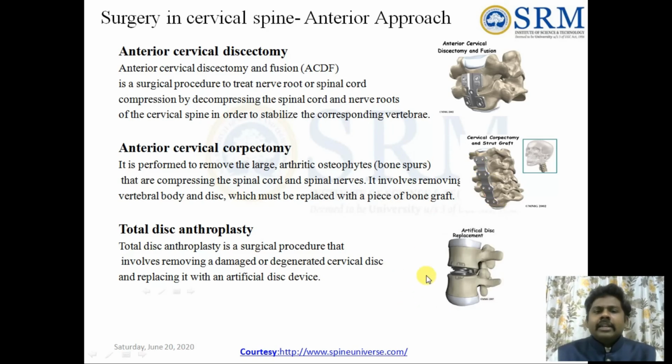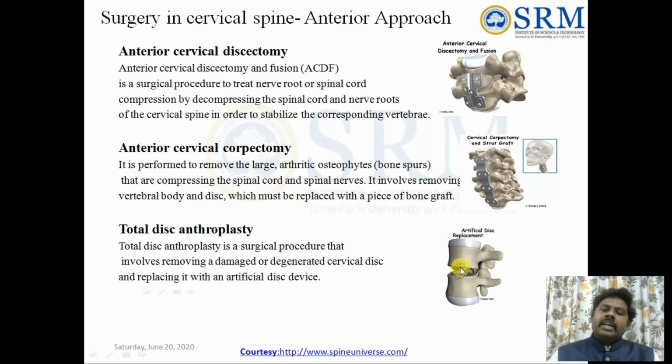Next is the total disc arthroplasty. In this they will remove the entire disc and they will put an artificial disc over there. In this case nothing can be done for the disc, so they compulsorily need to remove the complete disc and go for a new artificial disc.